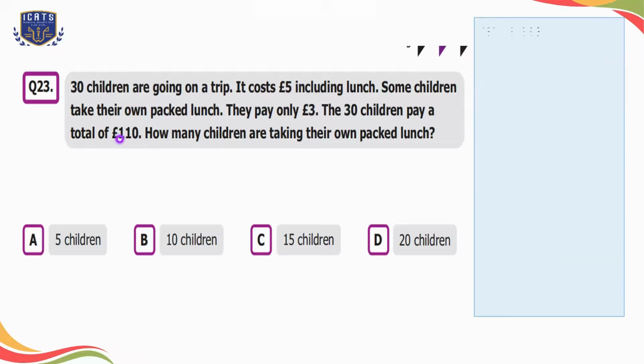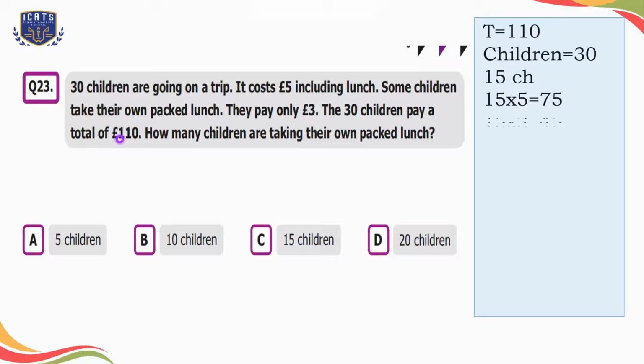So the total amount is £110 and total number of children is 30. Let's suppose that 15 children brought their own lunch and 15 paid for the lunch. So the students who have to pay for their lunch will pay £5 per person. So 15 fives are £75. And the students who brought their own lunch will pay £3. So the total amount is 45. If we add 75 and 45, the total is equal to 120, which is more than the total given in the question.